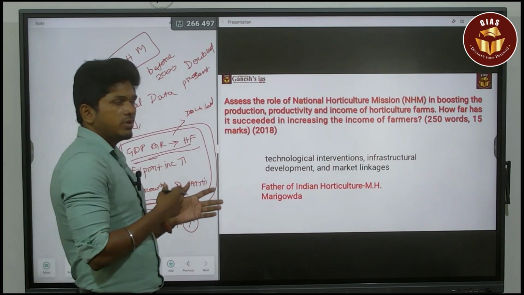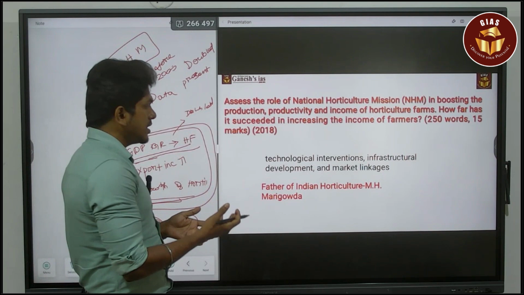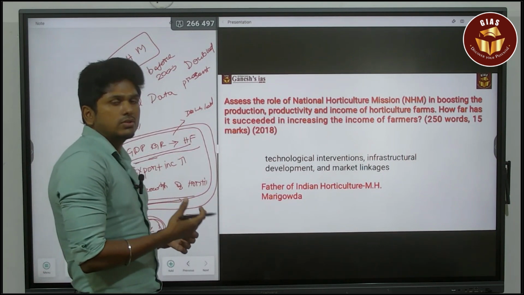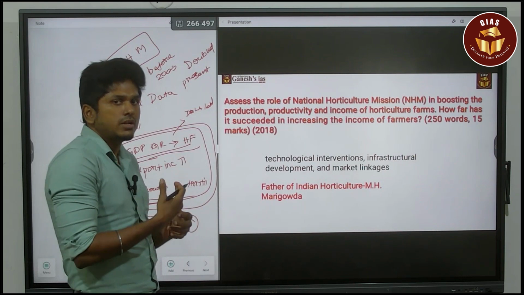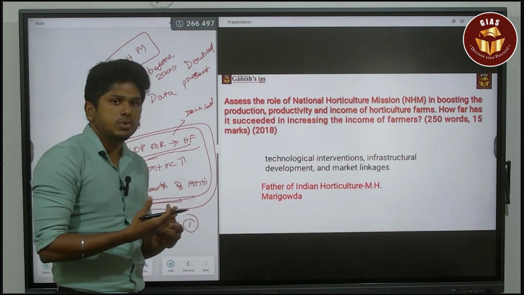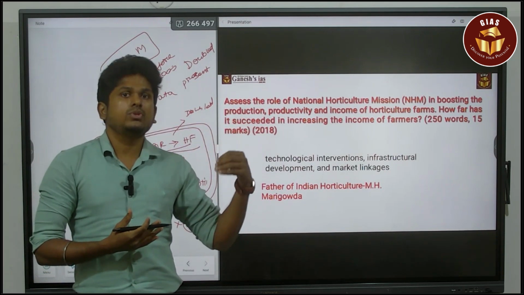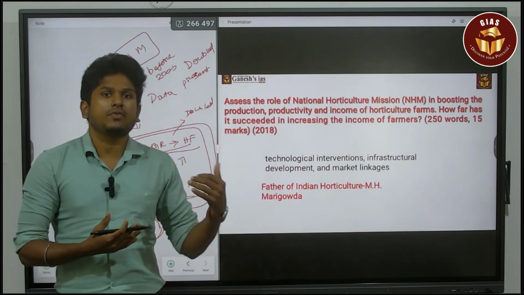First of all, you have to give the intro. The father of India's horticulture is M.H. Marigowda. That is the main intro that you can give. Or else you can say the idea of the National Horticulture Mission is to improve the farmers' income, or the doubling of the farmers' income.